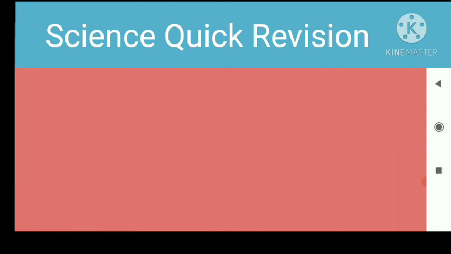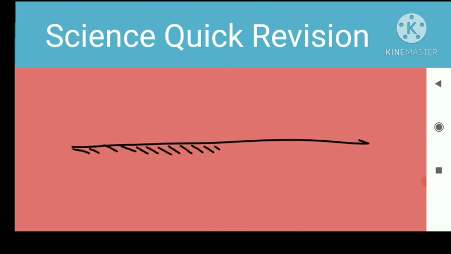Here we take a rough surface and put a body on this horizontal surface having mass m.